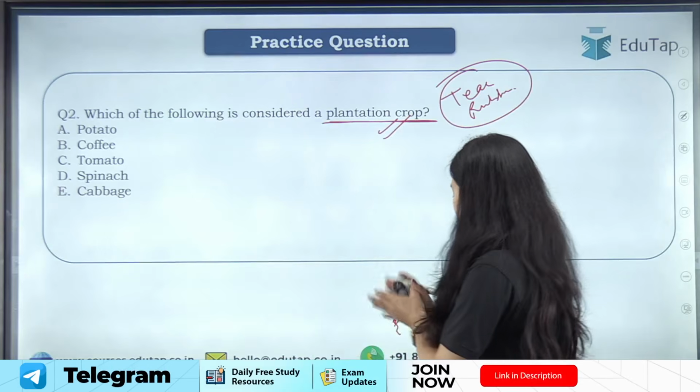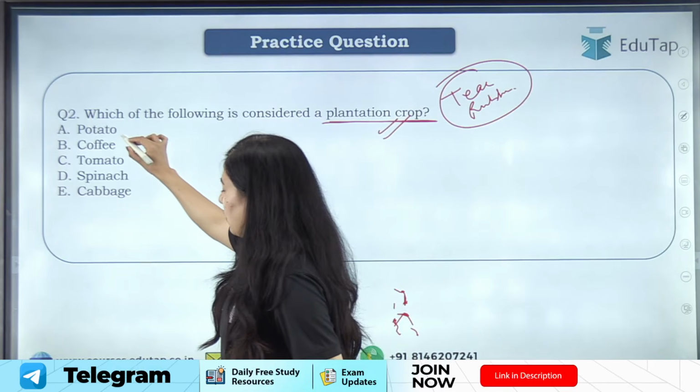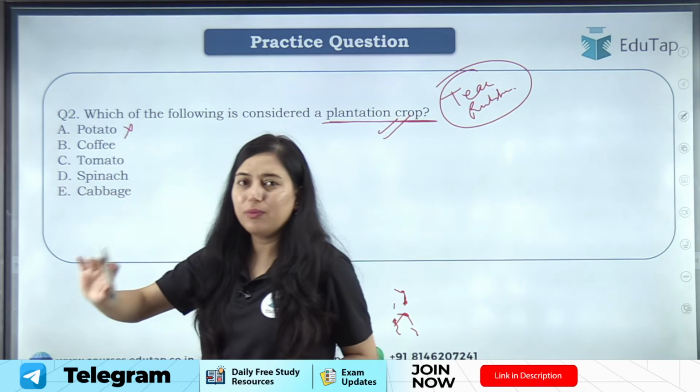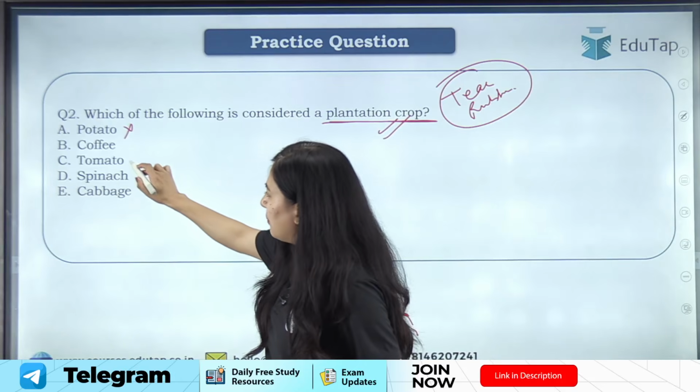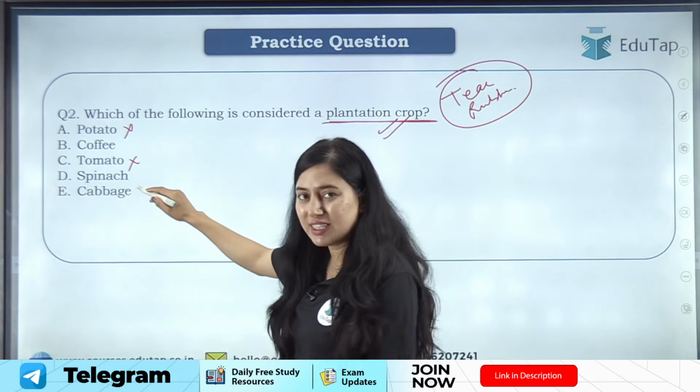Now if I see options here, so first we have potato. So students, potato is a field crop, we can directly consume it, right? Then we have tomato. Tomato again is a vegetable crop.